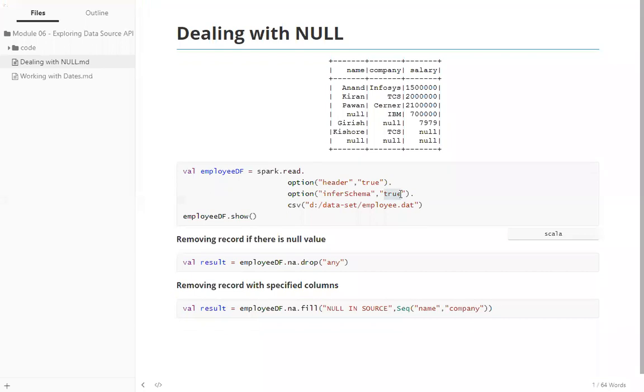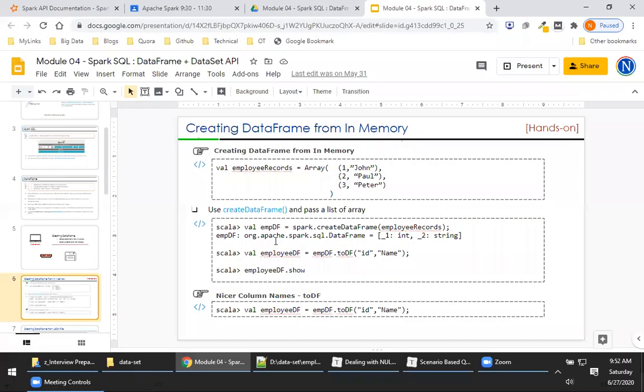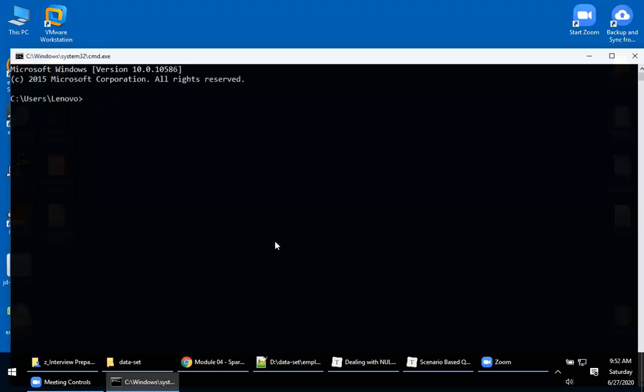When I give inferSchema equal to true, what happens? It will infer the type of the value. For example, name is of type string, so it will infer the type of name as string. Similarly for salary, it will infer the type as, let's say, int. That is what inferSchema does. And then I'm loading the data set. I think we have already seen all these things. Let me execute this piece of code. Let me open the Spark shell.